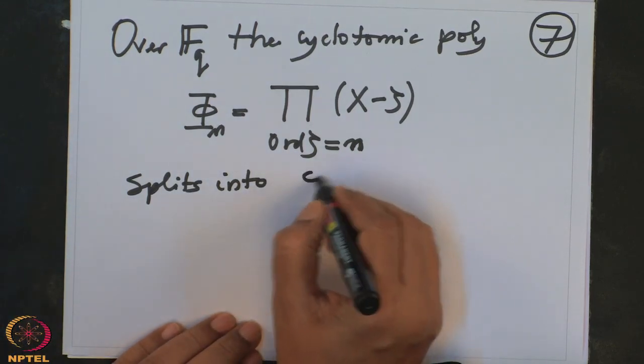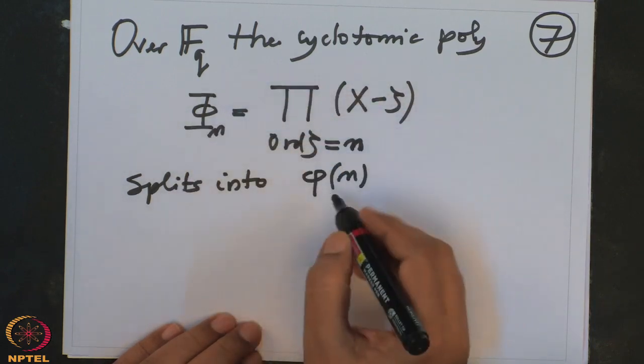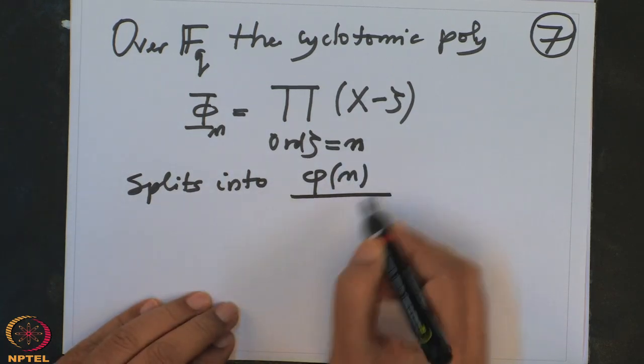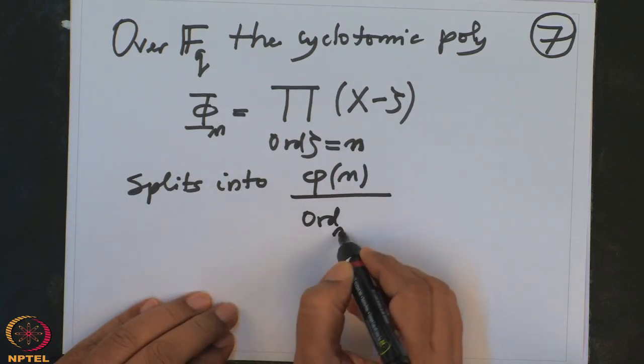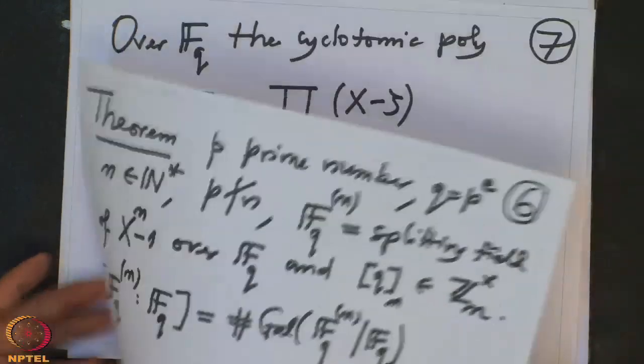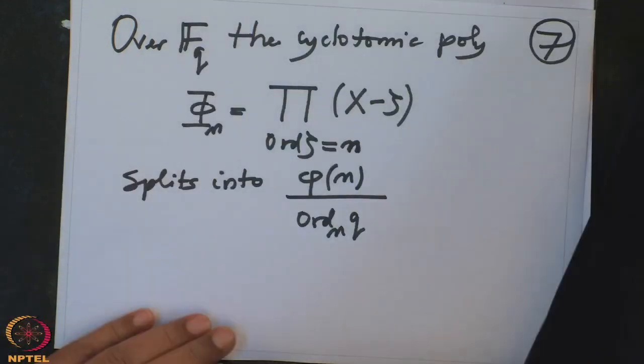The total degree of this polynomial is phi n, and among them I have to take the order of n divided by the order of q, because that is the order of that subgroup.